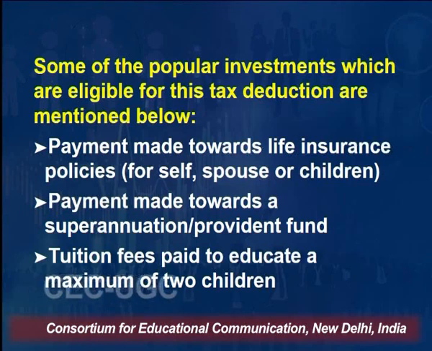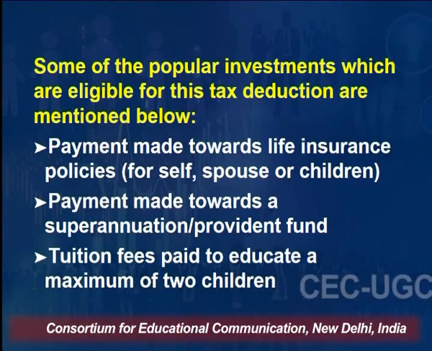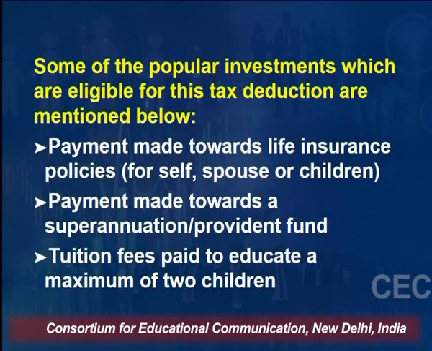The maximum amount, I have already told you, is 1.5 lakh rupees. Payment made towards a superannuation provident fund, right? So if you have got some money for superannuation or under your provident fund, right, then it is allowed. Tuition fee paid to educate a maximum of 2 children, right? So maximum 2 children, the tuition fee whatever you pay, that is exempted from this.